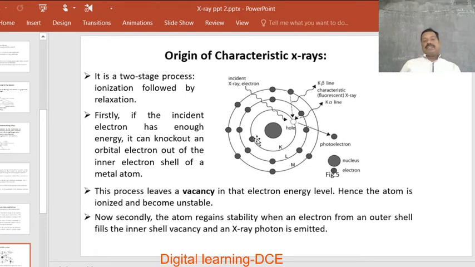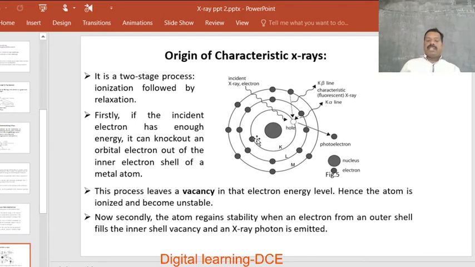Here, the characteristic wavelength or frequency of the radiation emitted depends upon the electronic energy level through which these transitions occur. Now we are going to discuss in brief. Firstly, if the incident electron has enough kinetic energy, it can knock an orbital electron out of the inner electron shell of a metal atom. This process leaves a vacancy in that particular electronic energy level or orbit. Hence, the atom is ionized and becomes unstable.